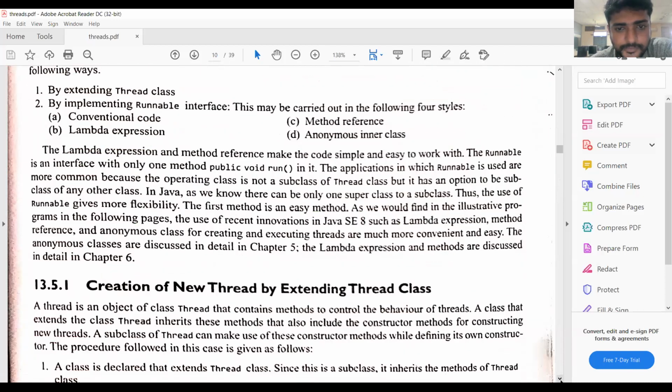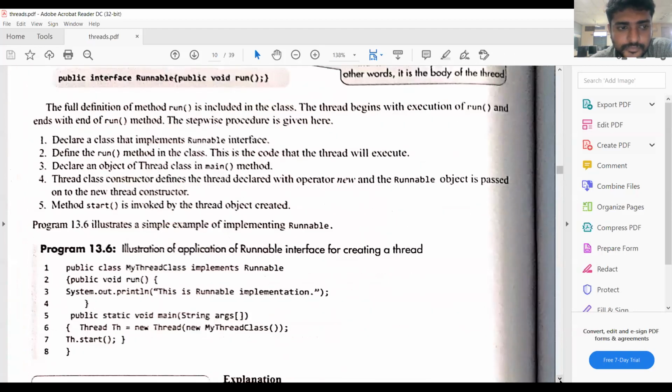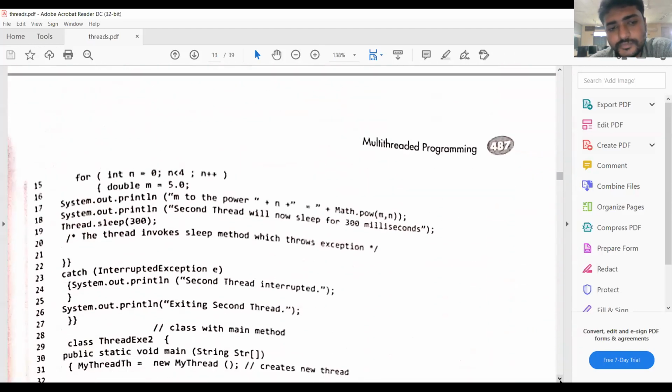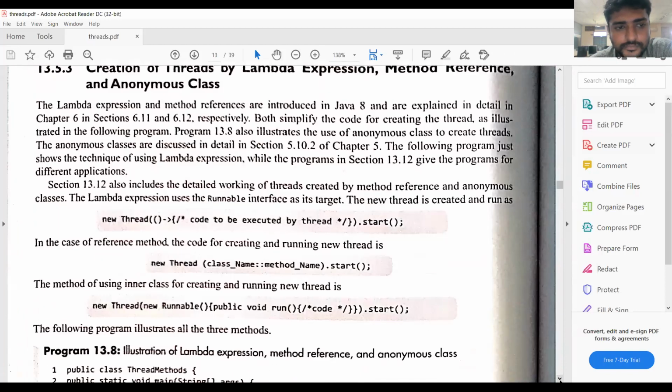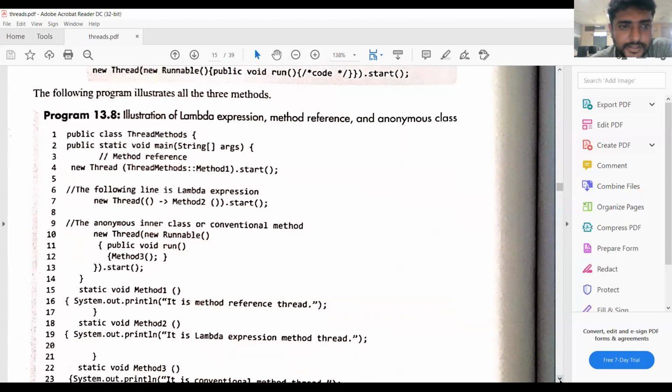So next one. See this example. This is the example for method reference. This is the example for lambda expression. This is the example for anonymous class.